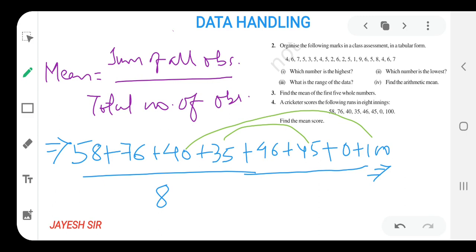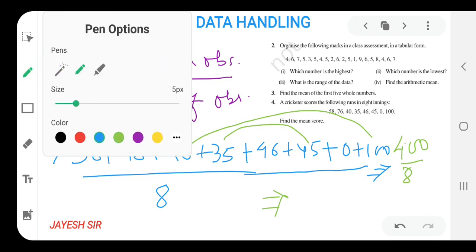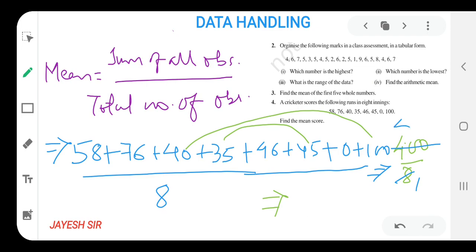So what is the sum of all the observations here? It is 400, and in the denominator it is 8. If you are facing a problem, pause the video and try to add all the observations on your own. You will get the sum of observations as 400, and that should be divided by 8. I may not know offhand that 400 will be divided by 8, but I know the table of 8, so I can cancel it by 8. 8 ones are 8, 8 fives are 40, and 50. So the mean for the given values is 50.